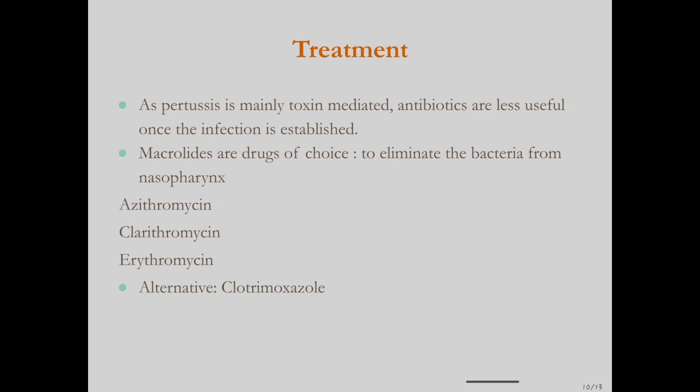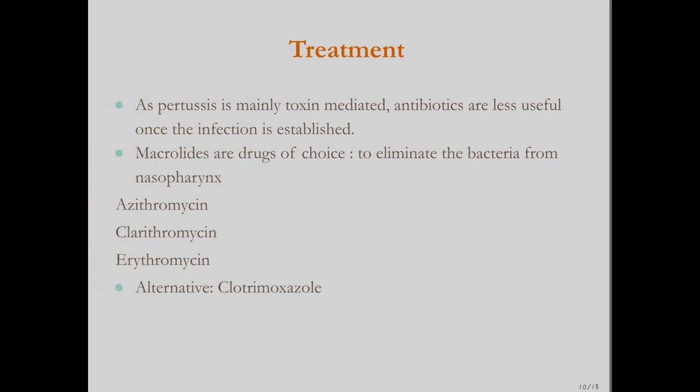Then the treatment. As pertussis is a toxin mediated disease, antibiotics are less useful once the infection is established, but we can use antibiotics to eliminate the bacteria from the nasopharynx. For that, the macrolides are the drug of choice, and the most commonly used macrolides for pertussis include azithromycin, erythromycin, and also clarithromycin. And an alternative, cotrimoxazole, can also be used.